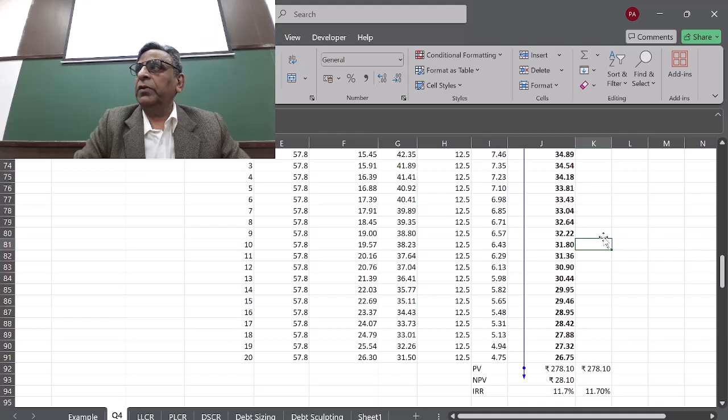Now, IRR says that you are going to get 11.7% return. There used to always be a question for MBA students: which method is better, IRR or NPV? It's NPV which is the better method, not IRR, because there are some limitations. Every year it is getting reinvested at 11.7%. Every year you are earning something, and this formula assumes that it is redeployed in this same project, and you are not doing that. Suppose you are going to use whatever money you are getting for some other project.